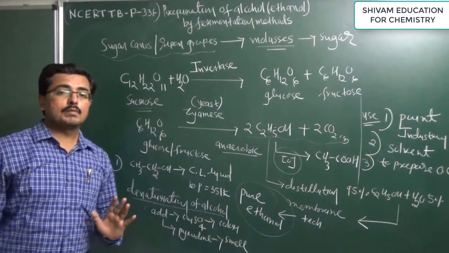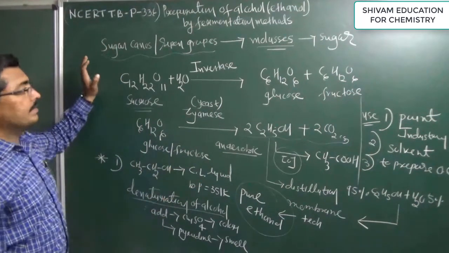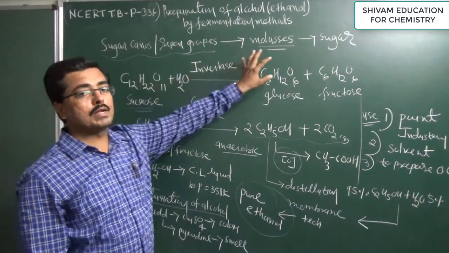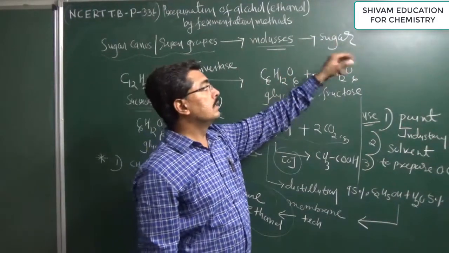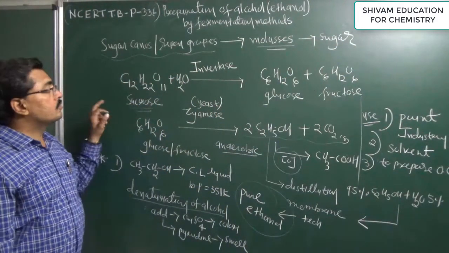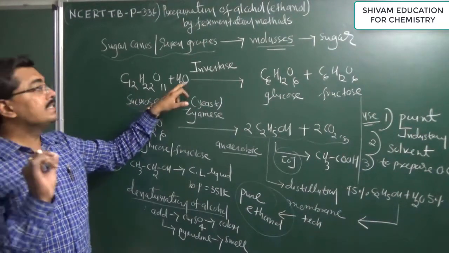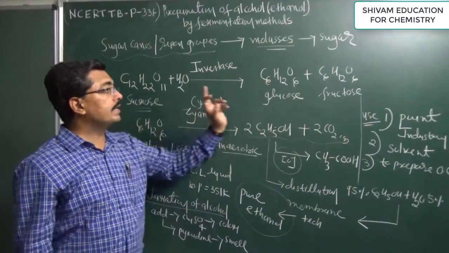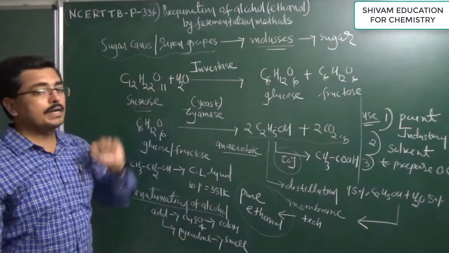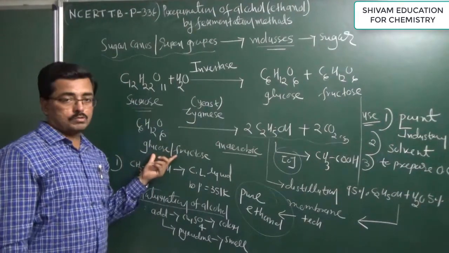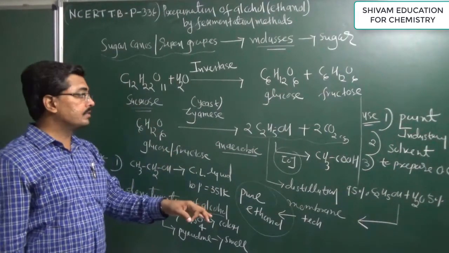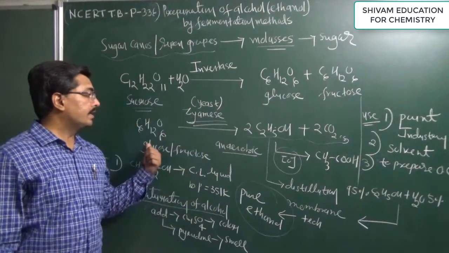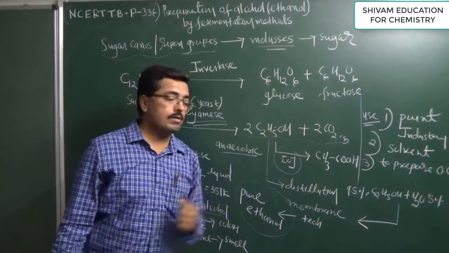So dear students, today we have studied how alcohol, particularly ethanol, can be obtained by the fermentation process. Once again we revise this. From sugar canes or ripened grapes we get molasses. Molasses contains sugar, which is nothing but sucrose. Sucrose is hydrolysed by the enzyme invertase; if asked in the exam by which enzyme sucrose is converted into glucose and fructose, the answer is invertase. Then glucose and fructose, in anaerobic conditions, by the enzyme zymase obtained from yeast, are converted into ethanol and carbon dioxide.